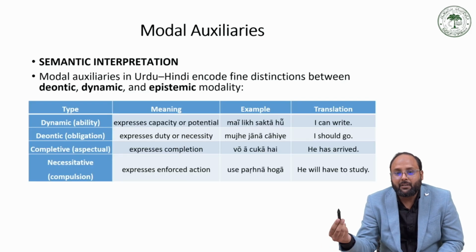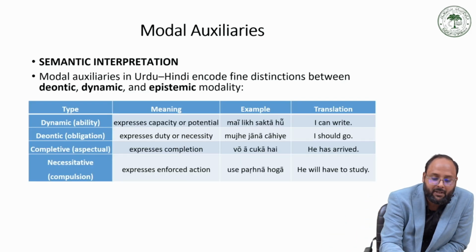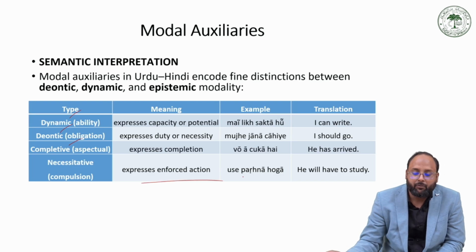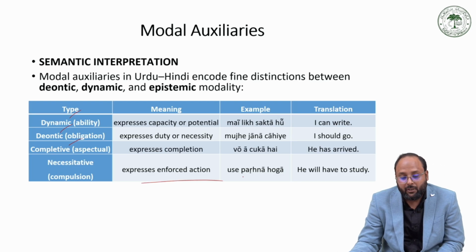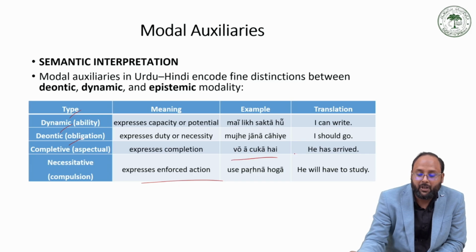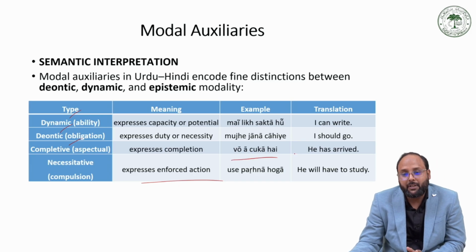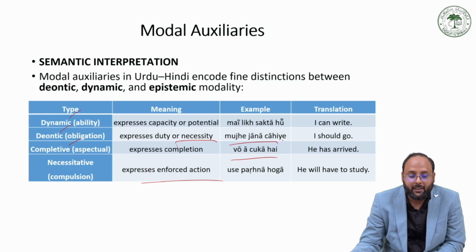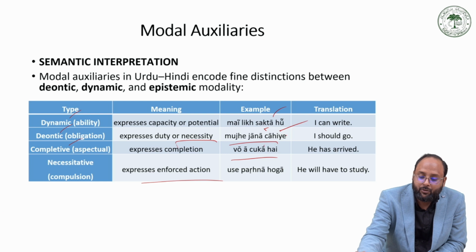So for semantic interpretation, it has different types of function like the dynamic, deontic, completive, or necessity. So sometimes it explains the compulsion, to explain the enforced action like उसे पढ़ना होगा. For aspectual, वो आ चुका है. That is the meaning of the completion. Express the duty and necessity. So like obligation, मुझे जाना चाहिए. Dynamic, so it explains the capacity or the potential, मैं लिख सकता हूँ. With सकता, with चाहिए, with चुका, with होगा.